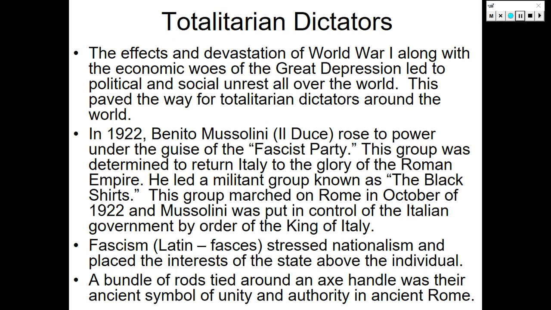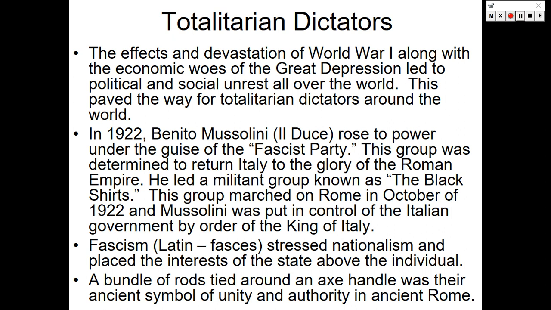Totalitarian dictators, the effects and devastation of World War I, along with the economic woes of the Great Depression, led to political and social unrest all over the world. The global economy had been crippled at the end of World War I and by the end of the 1920s. This paved the way for totalitarian dictators around the world.